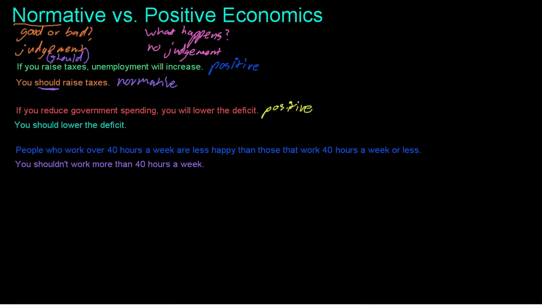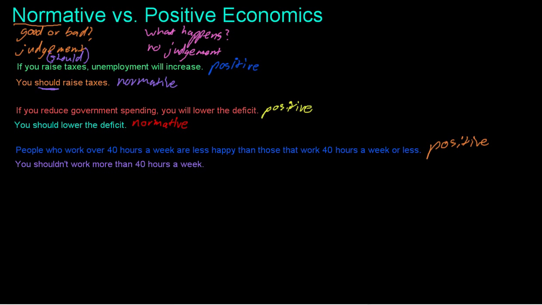And then here's a statement that says you should lower the deficit. And so you probably figured this out by now, that this is a normative statement because it is saying what we should do. It is saying that it is good to lower the deficit, so we should do that. So people who work over 40 hours a week are less happy than those that work 40 hours a week or less. So here this is just presenting information one more time. So this is positive because there's no judgment whatsoever.